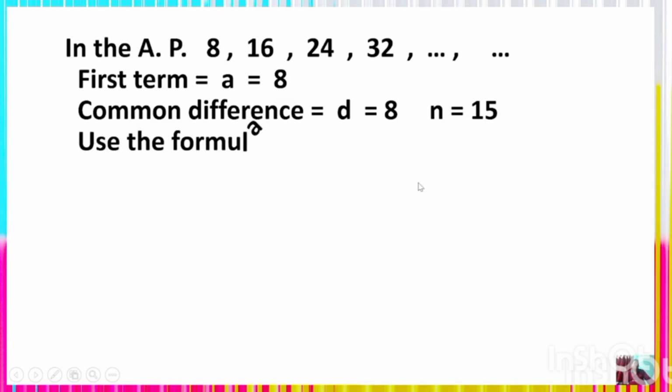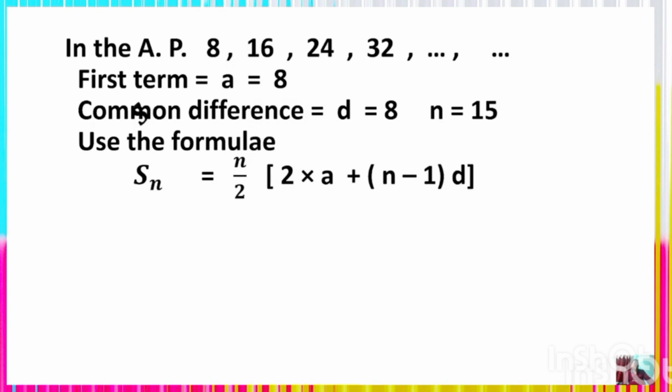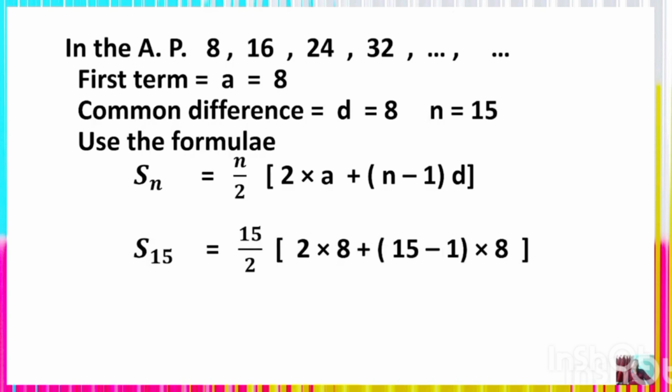So using the formula of Sn, the sum of n terms of the AP, Sn is equal to n by 2 whole into 2a plus n minus 1 into d. In the place of n you can write 15, so S15 is equal to 15 upon 2 whole into 2 into 8 plus 15 minus 1 whole into 8, by putting the value of a and d.